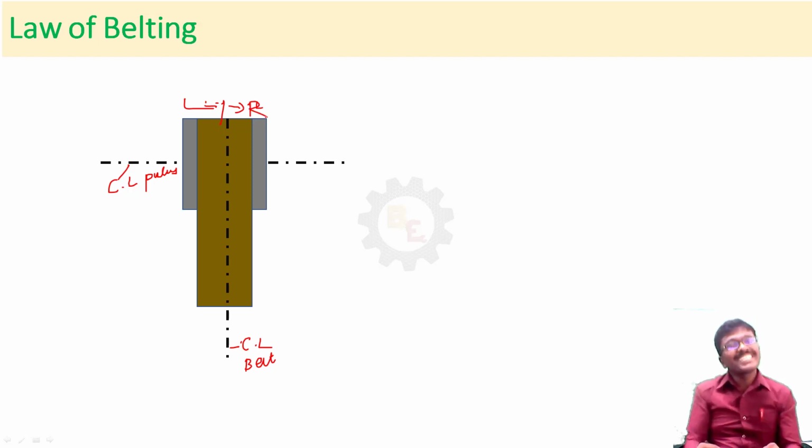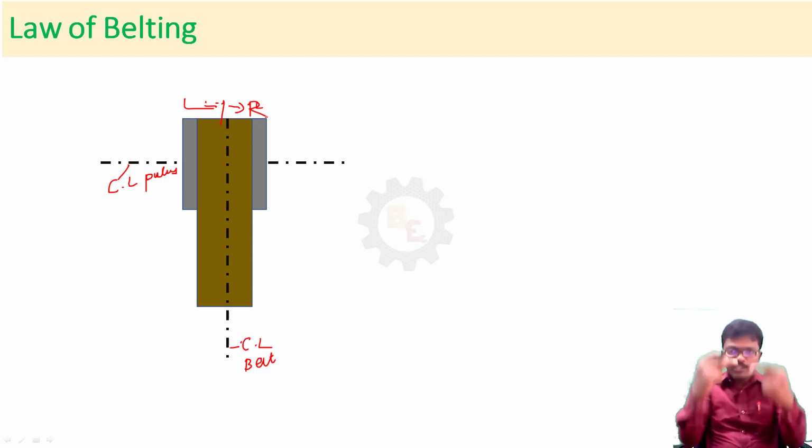Why do we have to maintain this law of belting? Because it helps to avoid the belt running out. The belt is continuously rotating at the midpoint of the pulley, so it will not run out from the pulley. So this is called the law of belting.